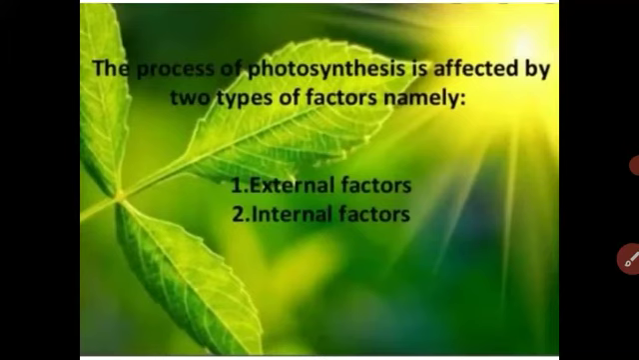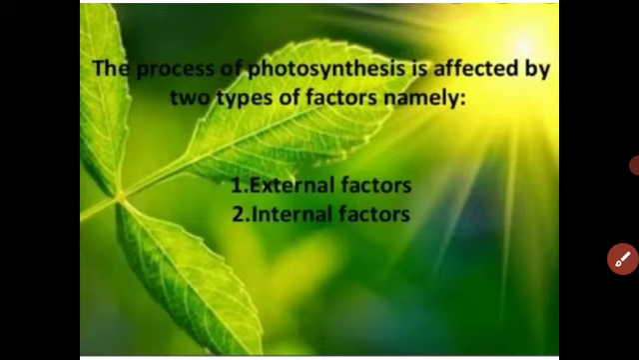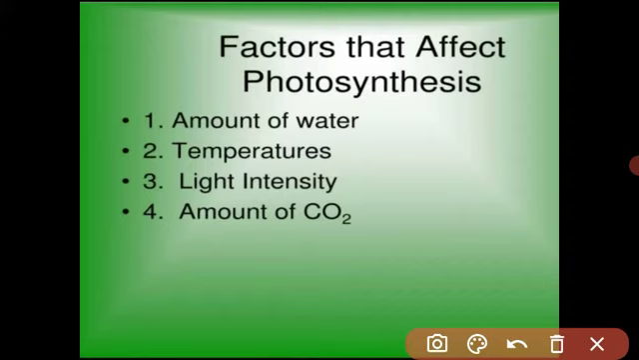The process of photosynthesis is affected by two factors: external factors and internal factors. Let us see in detail the external factors which affect the rate of photosynthesis, and later we will see the internal factors. There are four main external factors which affect the rate of photosynthesis: water, temperature, light intensity, and carbon dioxide. These are very important factors. One by one we will see.